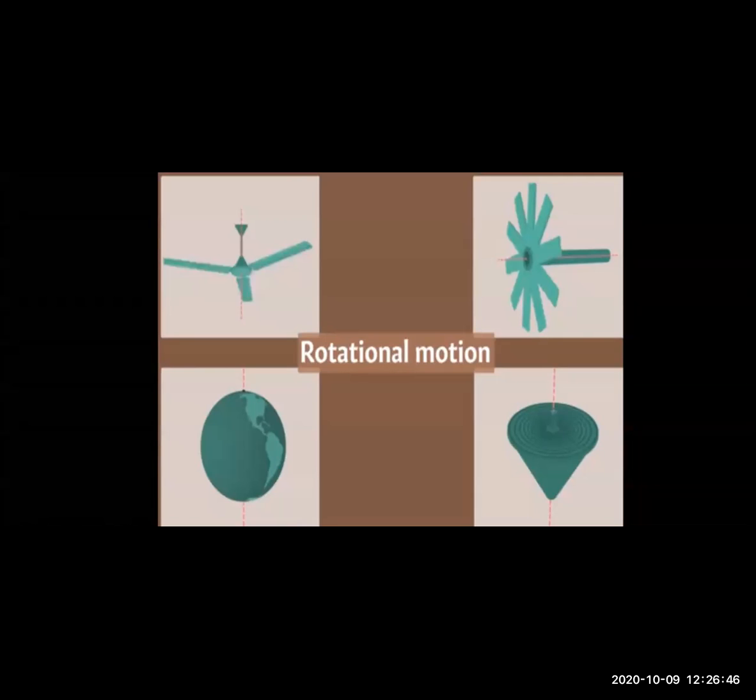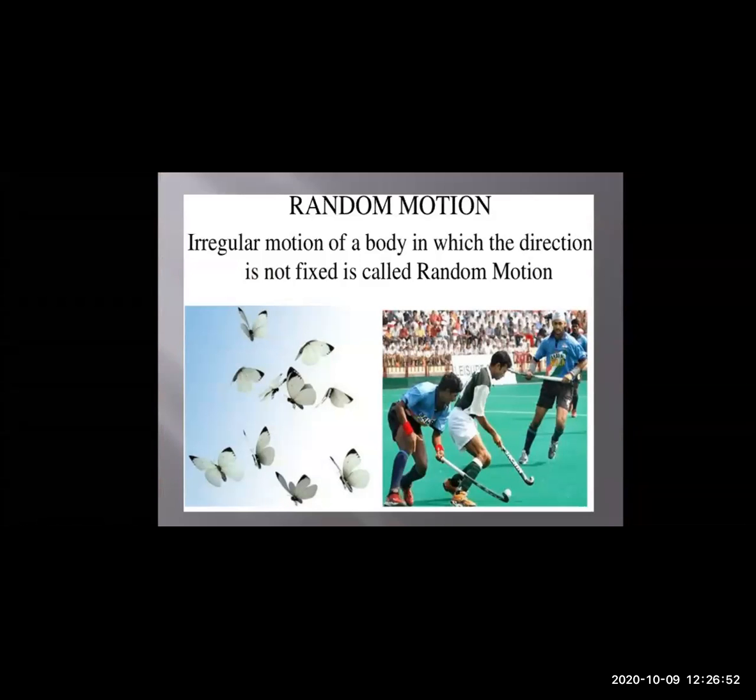So that is also known as rotational motion. So these are all examples of rotational motion. Now random motion. What is random motion? Irregular motion of the body in which the direction is not fixed.